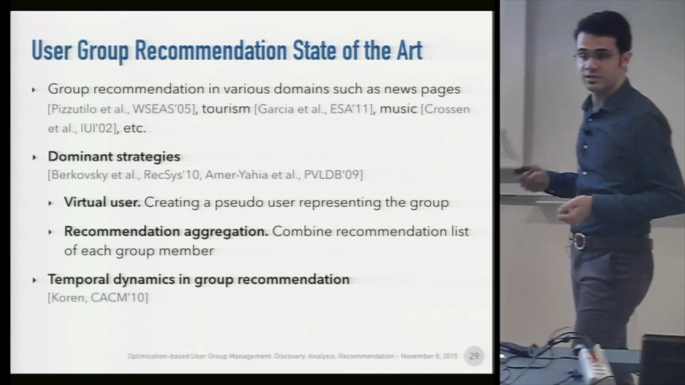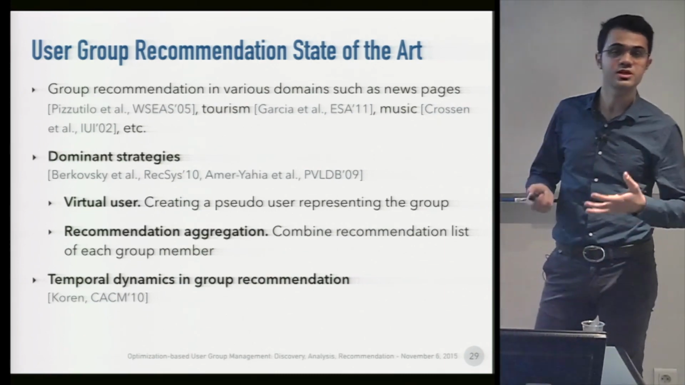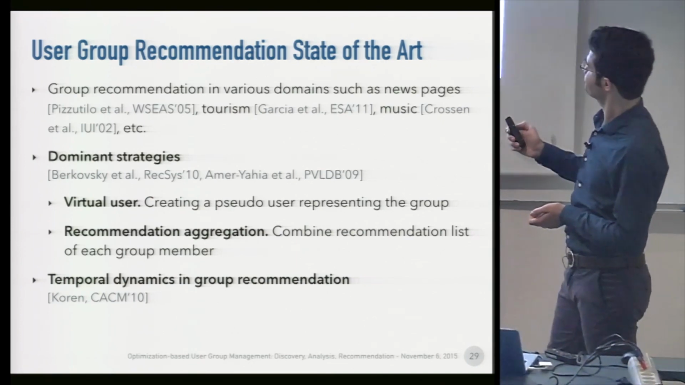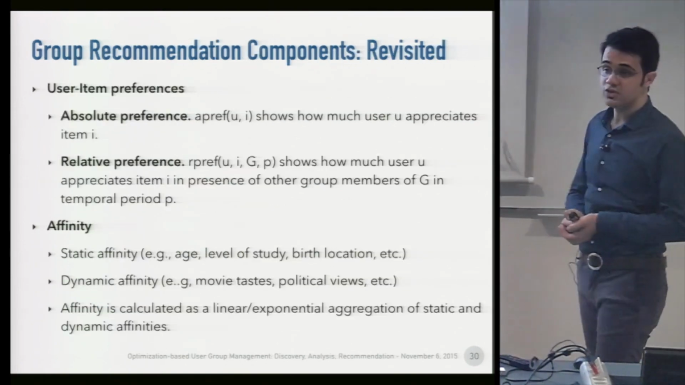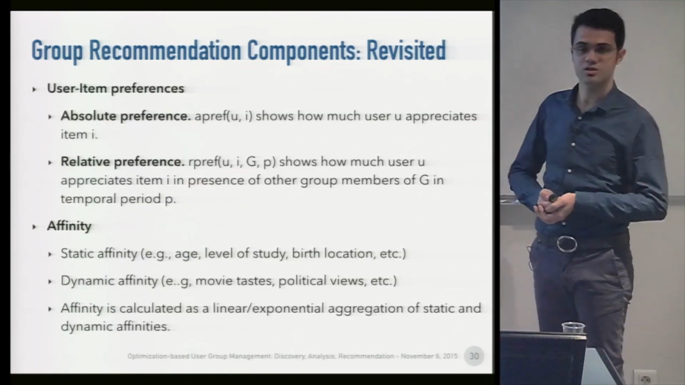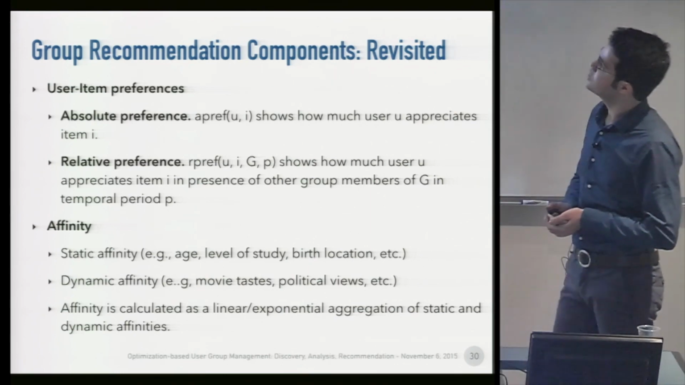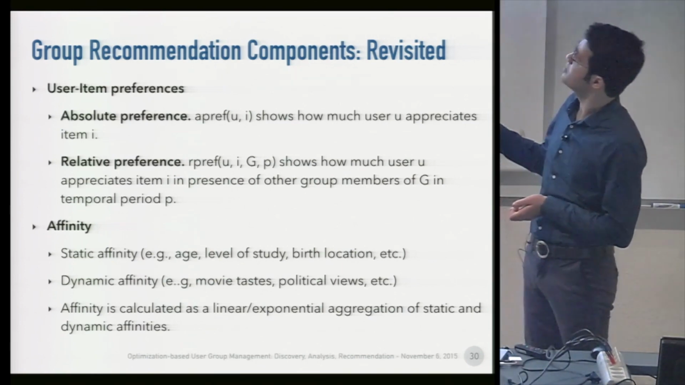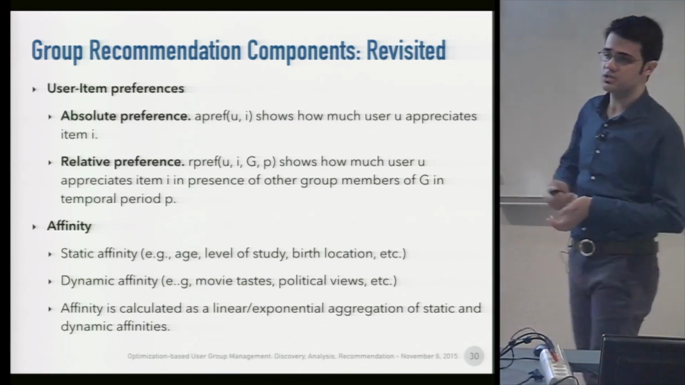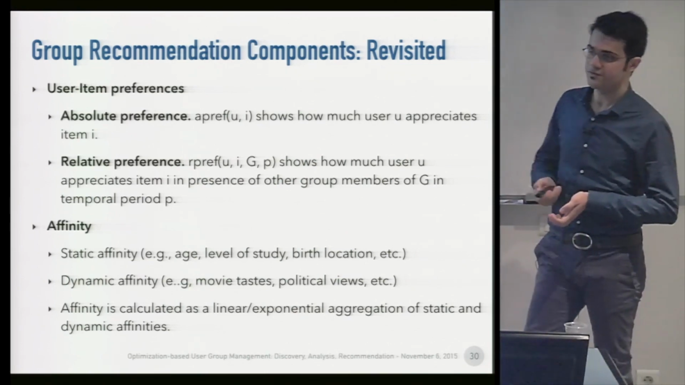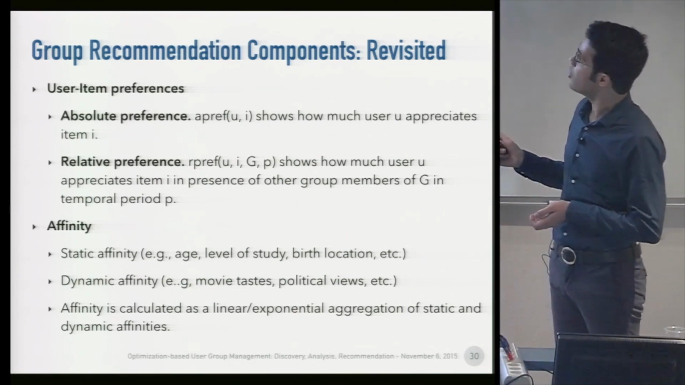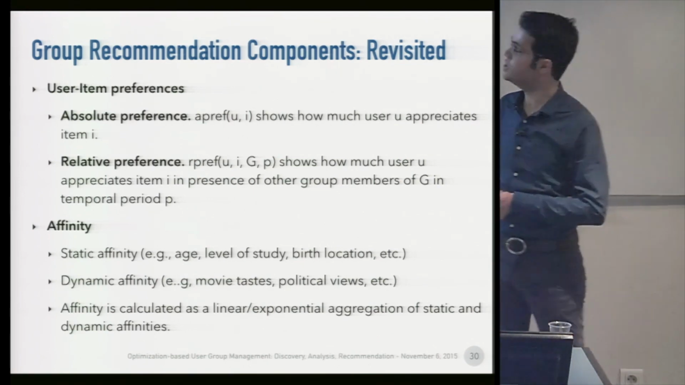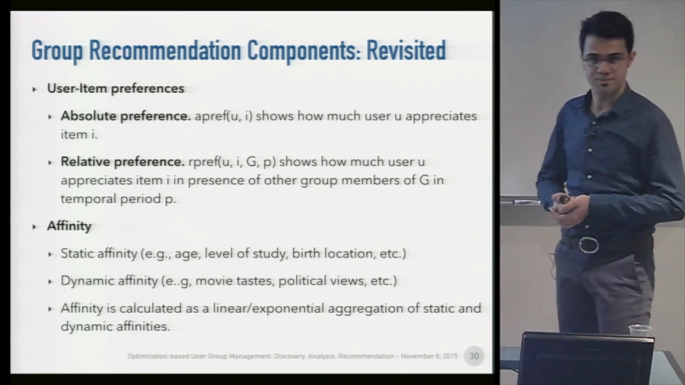So what we consider as the problem is, again, group recommendation considering affinities, which evolve over time. For that, we need to revisit the group recommendation components already mentioned in the state of the art. We already have absolute preference, which simply means how much user U appreciates item I. Now we add relative preference, which means how much user U appreciates item I in the presence of other members of the group G in the temporal period P.